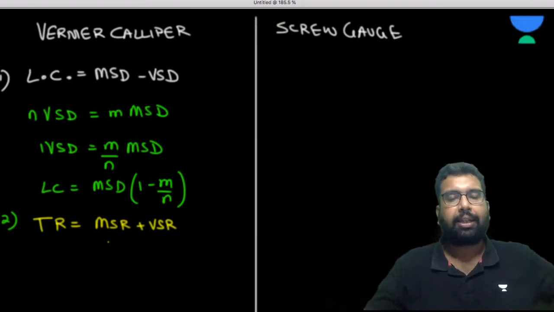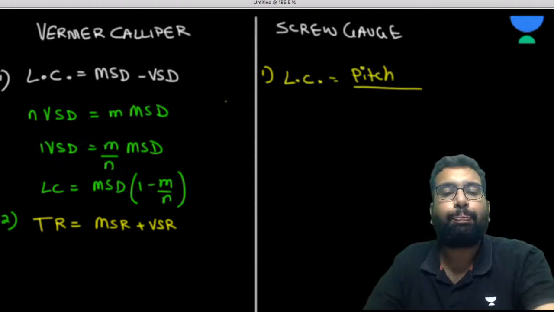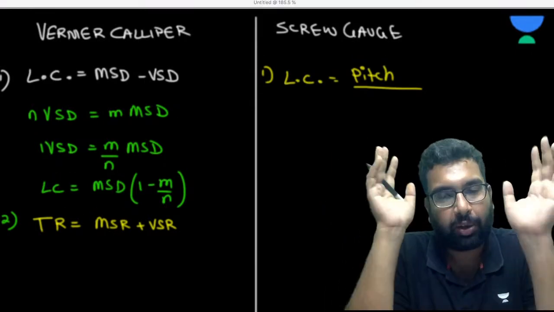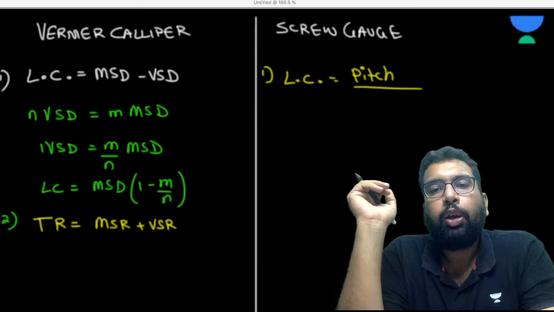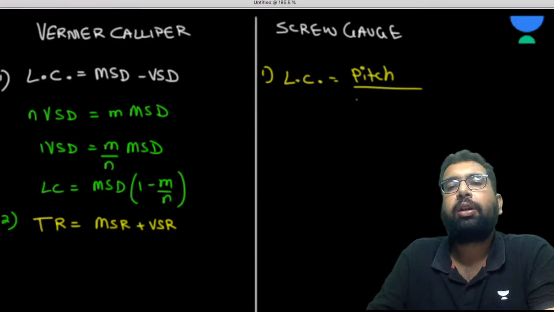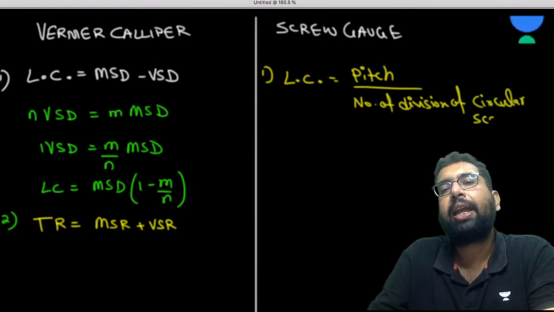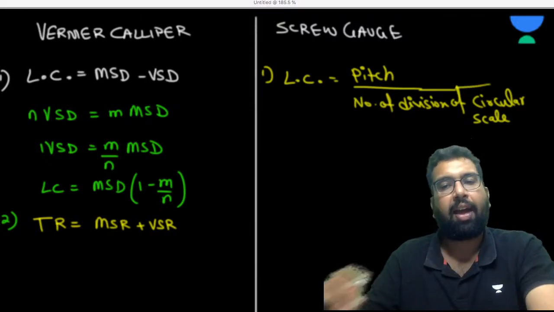So in this case, what is the least count? Least count is the pitch. So how to see the pitch? I'm again telling you, this is not sufficient to understand these topics. I'm just giving you a quick revision. So for the screw gauge, the least count is pitch upon number of divisions on the circular scale. Like the vernier caliper which has a vernier scale, the screw gauge has a circular scale. So the circular scale is having some divisions.